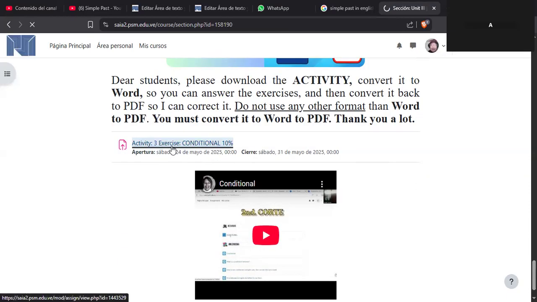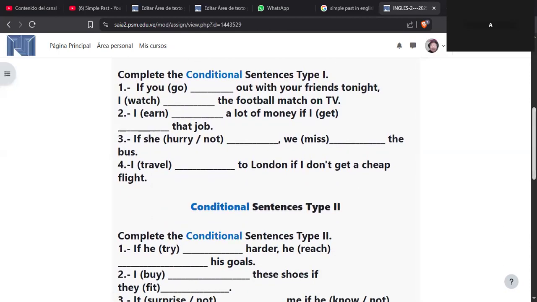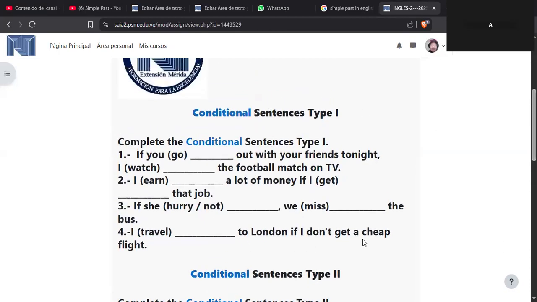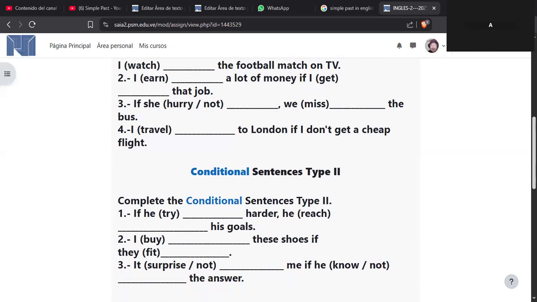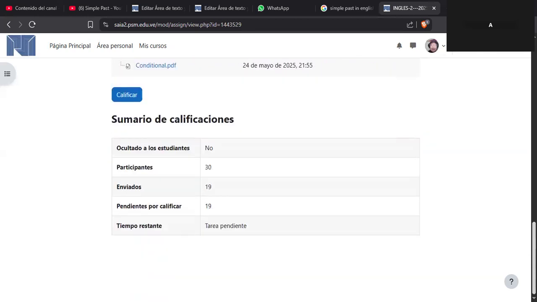Here are the sentences that I want you to work on, this is the activity. In this, I have separated the parts to make it easy to do the activity. The first part is type 1. Then we have the second conditional and the third conditional. They are separate, okay?